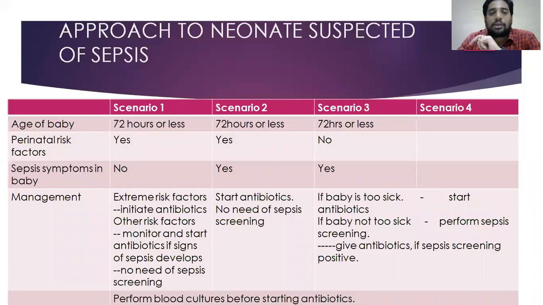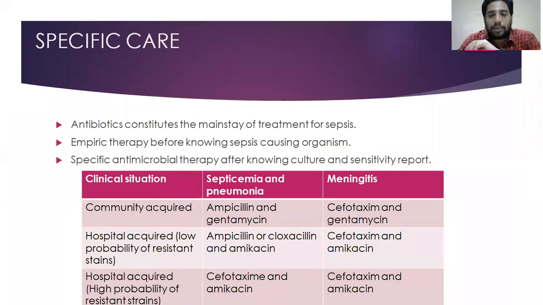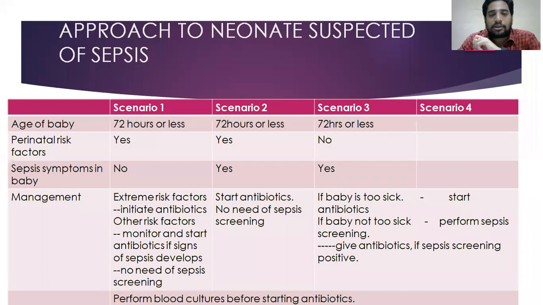The second scenario is babies less than 72 hours, with perinatal risk factors and sepsis symptoms also present. Here we have to start antibiotics immediately. Which antibiotics? I told you, depending upon this table, we have to start antibiotics. And there is no need of sepsis screening in these babies also. Straight away we can start antibiotics after taking blood for culture.